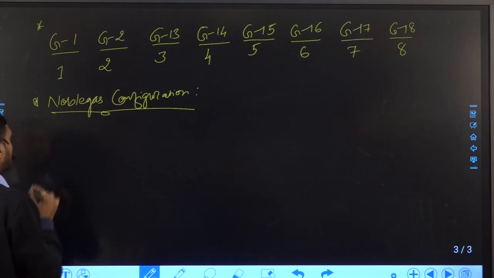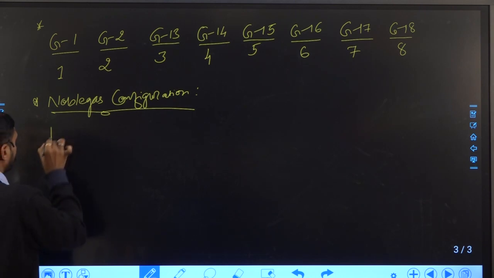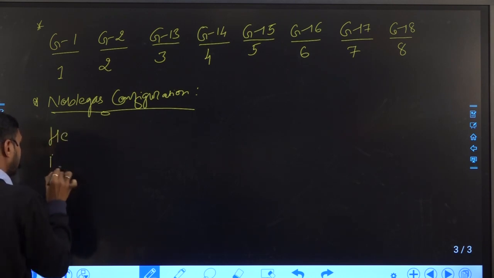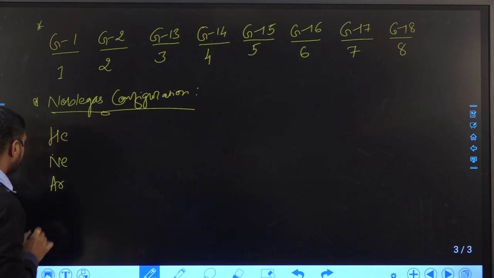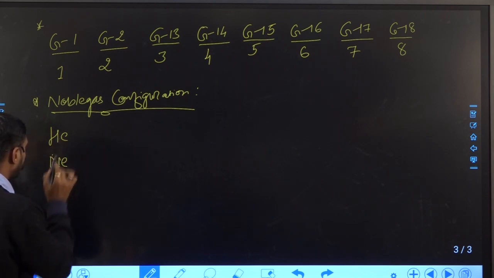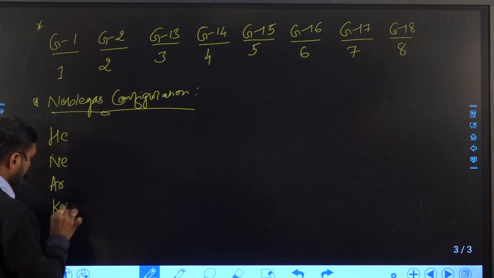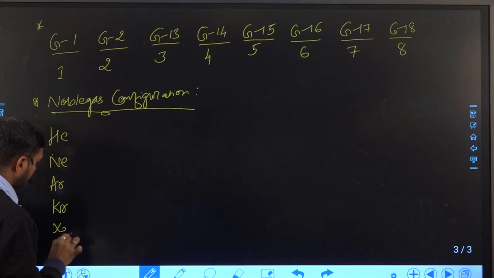So what is the meaning of octet? First of all, we should list what different types of noble gases are present in the periodic table. Group number 18 we can call helium, neon, argon, krypton, xenon and radon, right?